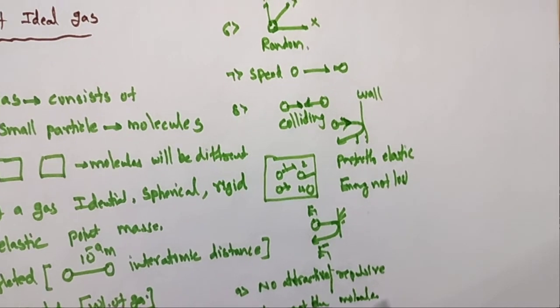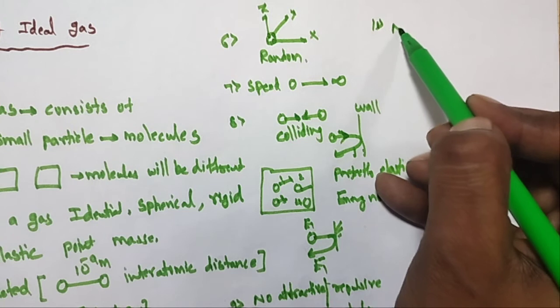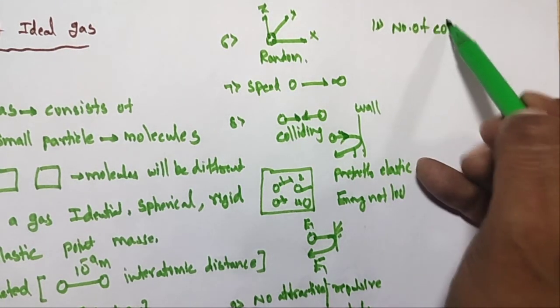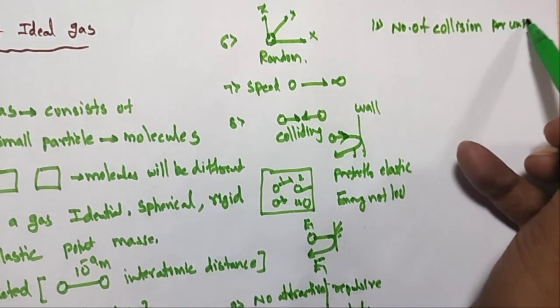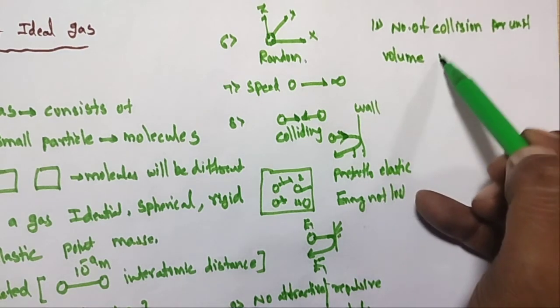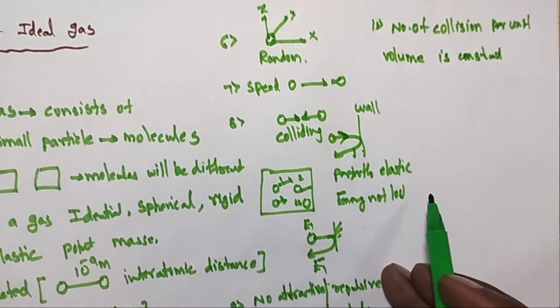Next, tenth one: the number of collisions per unit volume is constant.